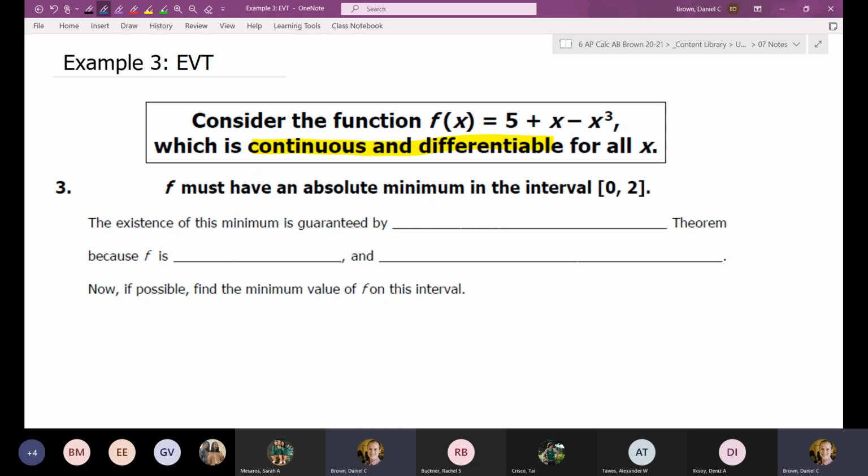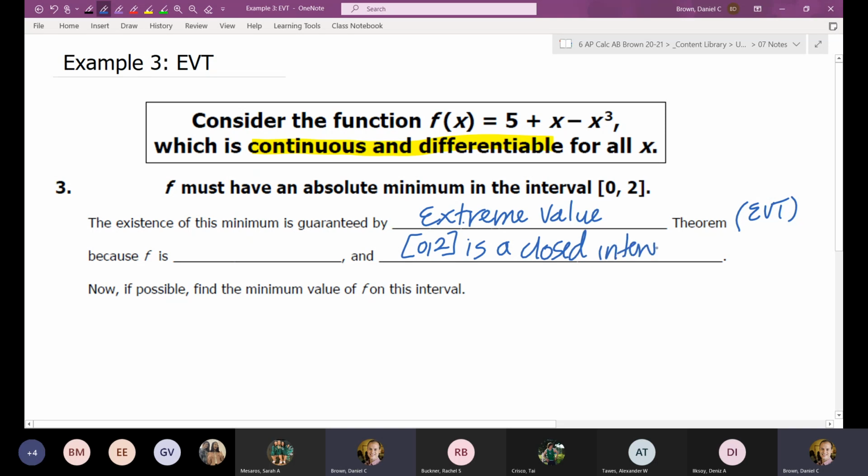And then I kind of already formed the statement after it. We know there's an absolute minimum because of the extreme value theorem, which of course you are allowed to abbreviate EVT. And then what are the two requirements for us to talk about the extreme value theorem? It's a closed interval. So we have a closed interval. And what else is required for us to use the extreme value theorem? It just has to be continuous. So just the continuous part is the important part of that.